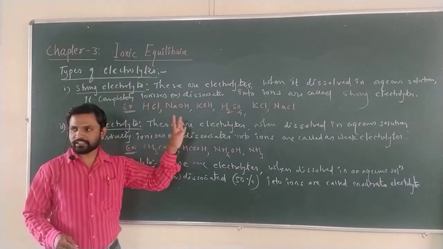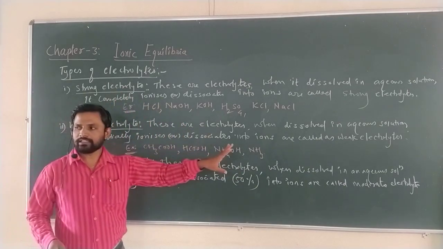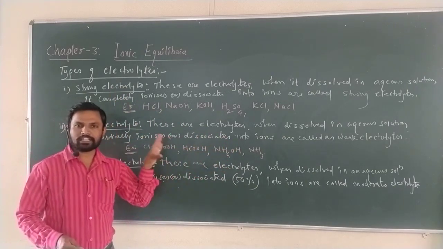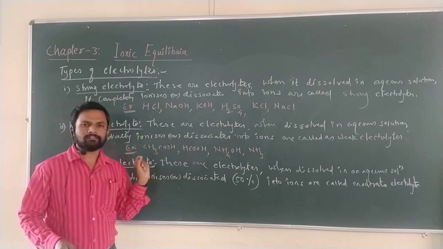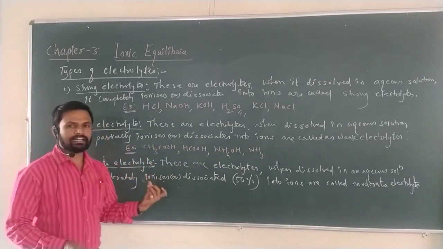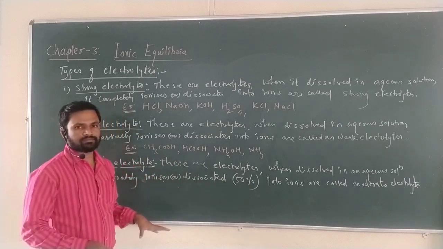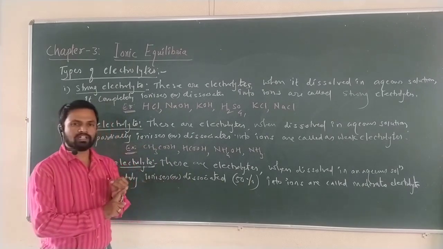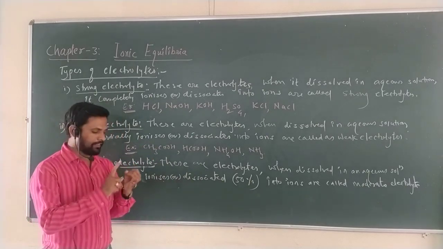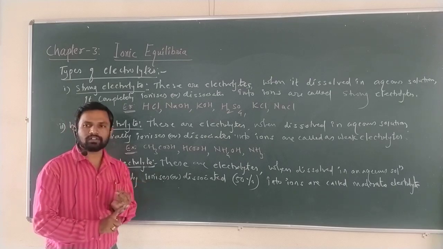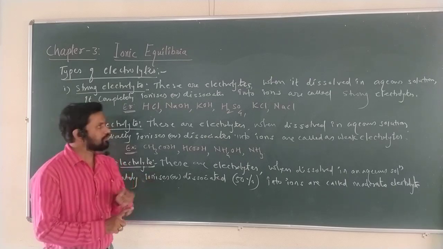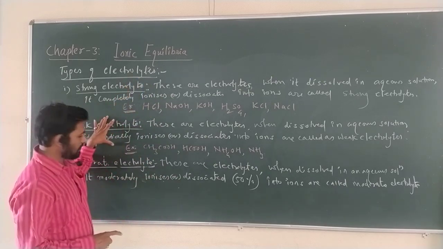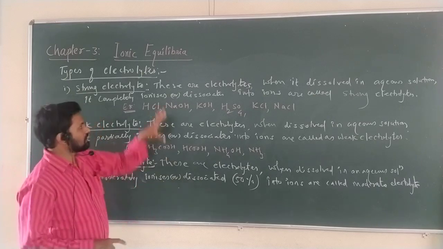If 100% dissociation is there, that is a strong electrolyte. If partial dissociation is there, that is a weak electrolyte. Partial means 5 to 10% only. Moderate electrolytes are dissociated up to 50%. I hope you understand now. In today's lecture, we discussed the definition of electrolyte, the definition of non-electrolyte, and the three types of electrolytes: strong, weak, and moderate.